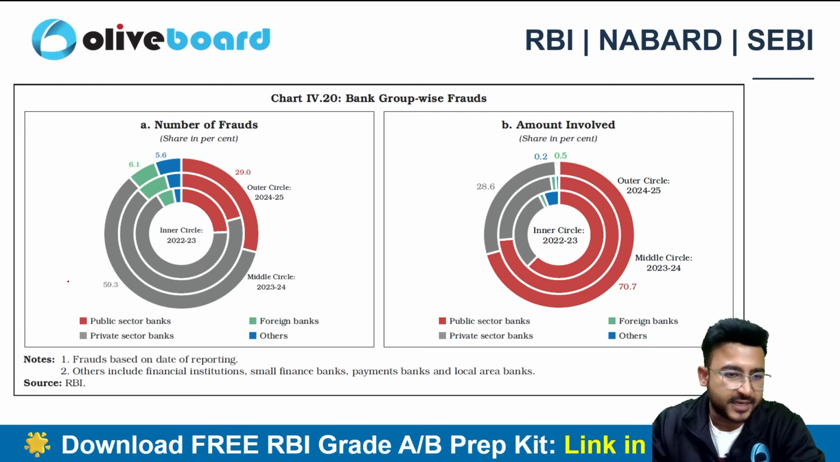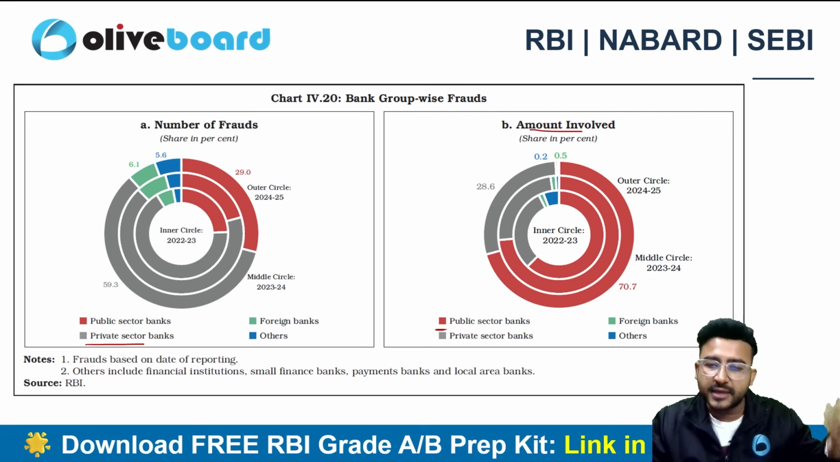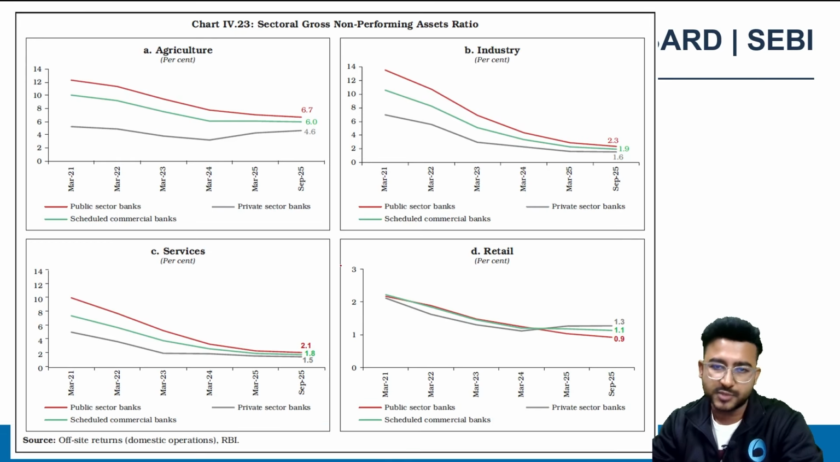Now if we study the data, the number of frauds in private sector banks is higher than the number of frauds happening in public sector banks. But if I talk about the amount involved, the public sector bank frauds are way higher than the private sector banks, right? In terms of amount.